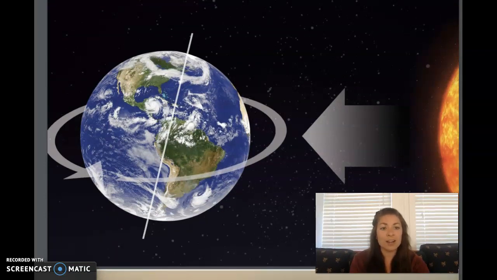Rotation is the movement of Earth on its axis. This controls the cycle of daytime and nighttime. Earth takes 24 hours to turn or rotate back to the position from which it started. Rotation takes us from daytime to nighttime and back to the very beginning of daytime again, before the cycle starts over. As Earth rotates, light from the sun falls on one half of Earth. We call this daytime. The other half of Earth is in darkness, and we call this nighttime. As Earth continues to rotate, the part of Earth that had sunlight moves into darkness, and the part that had darkness moves into the sunlight. This is a never-ending cycle of daytime and nighttime.